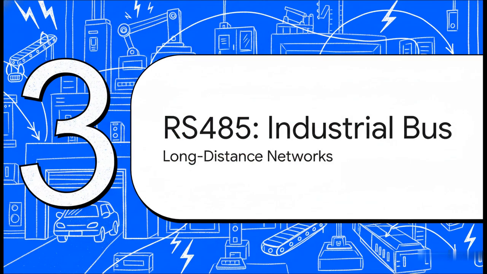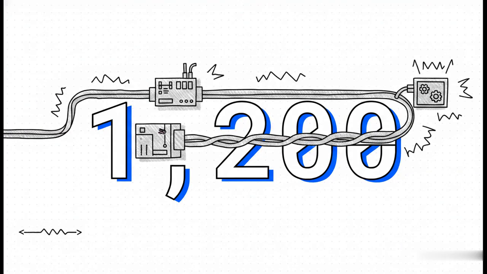Section 3. RS-485, long-distance industrial bus. Let's move along and see how this builds. When we leave the garage behind and step onto a sprawling, electrically noisy factory floor, we need serious reach, 1,200 meters. That is the number you really want to remember for RS-485.